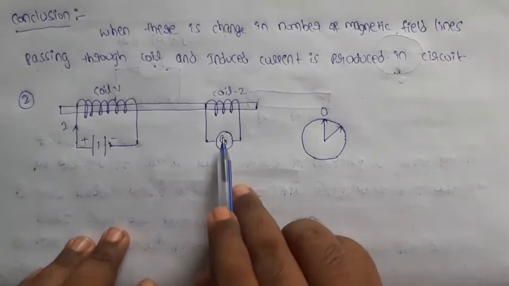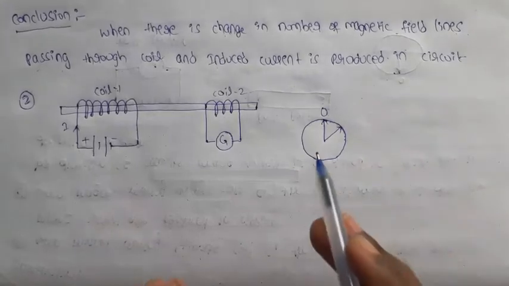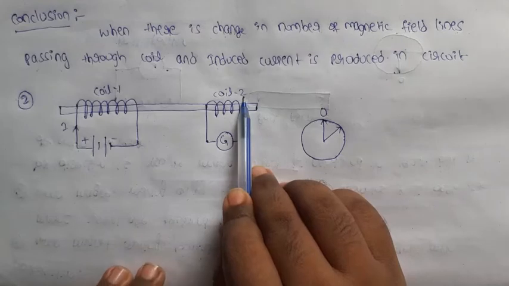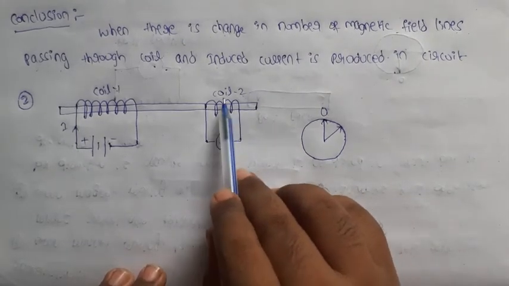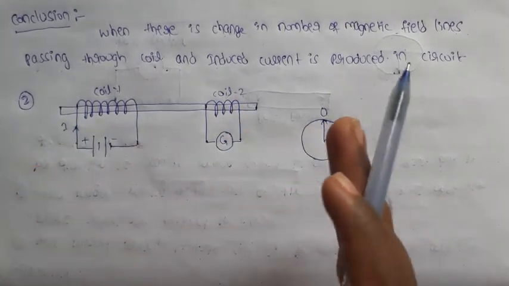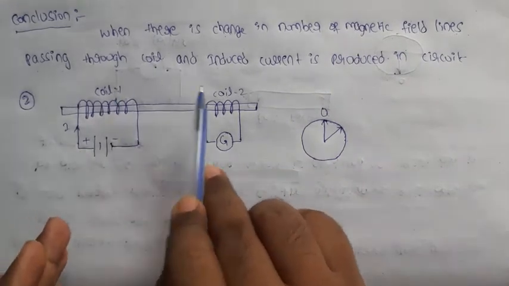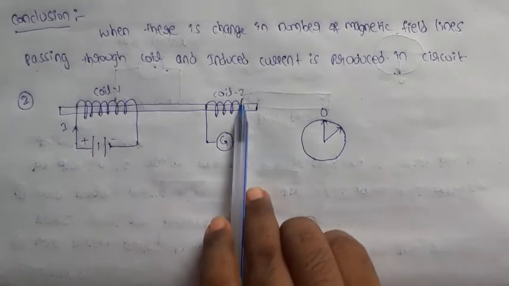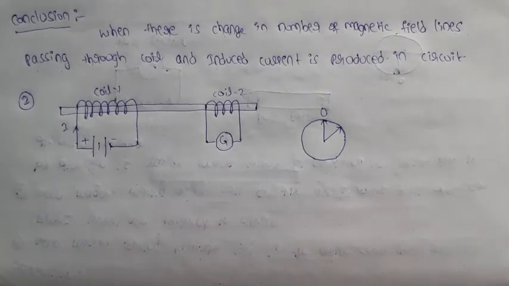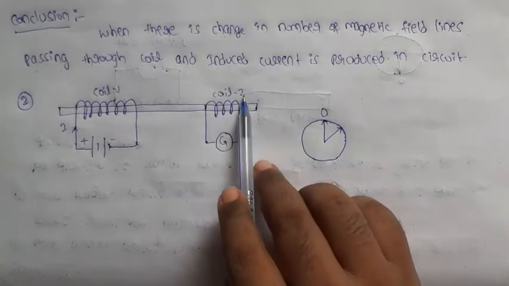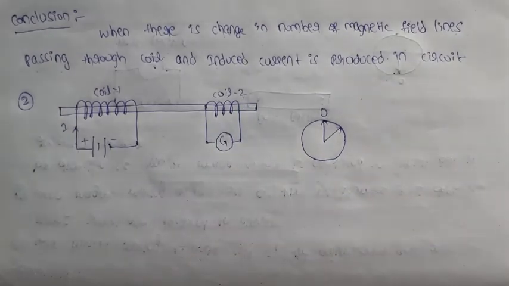Now what are we understanding? The galvanometer shows deflection, which means in coil 2, induced current is developed. How is the induced current developed in coil 2? Due to the change in magnetic field from coil 1 to coil 2. The galvanometer gets the deflection, which means in coil C2, induced current is developed. That is the first experiment.